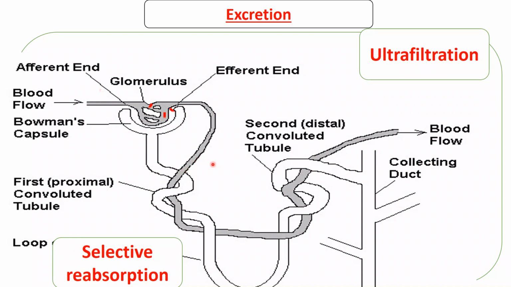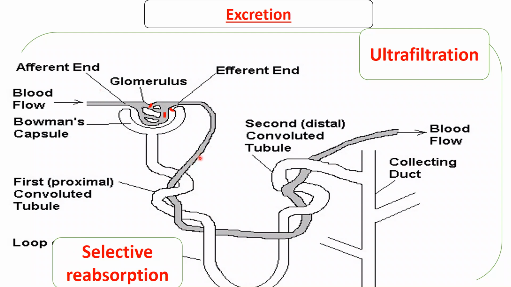Okay, these components, I'm talking about water, mineral salts, and glucose. So during the first convoluted tubule, all the glucose is going to be taken back into the blood, all of it. Glucose is not part of urine, so here it's taken back into the blood.